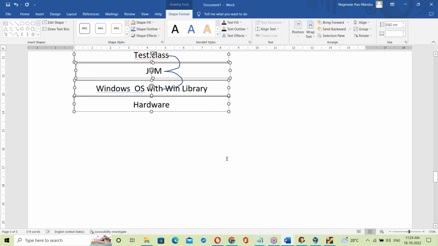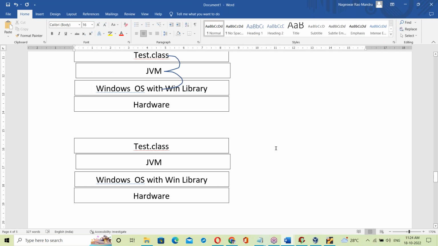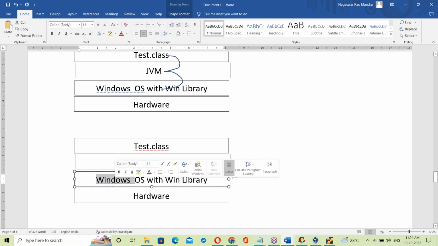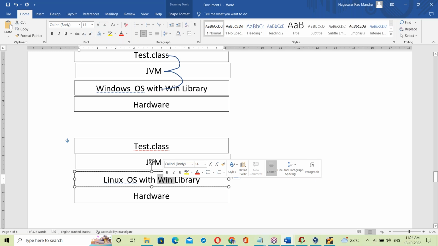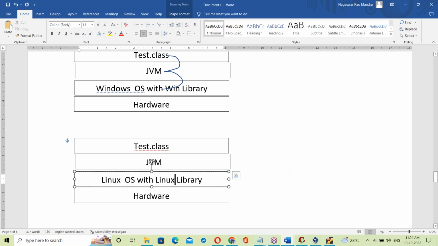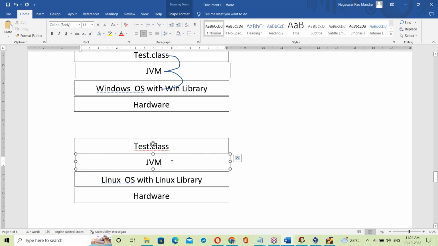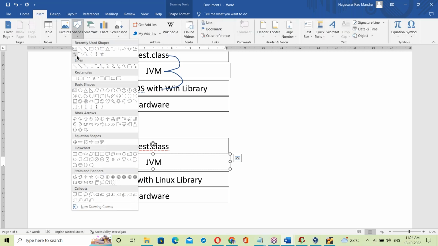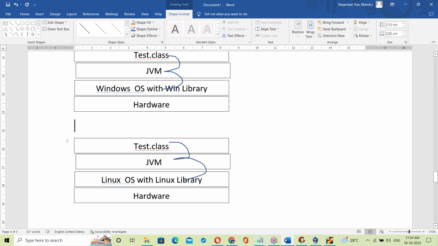Let us take another platform, suppose Linux base, with the Linux library. How does it work? On the Linux base, here also there is a JVM. That Linux JVM takes test.class and links it with the Linux library. Once linked, it executes it here.